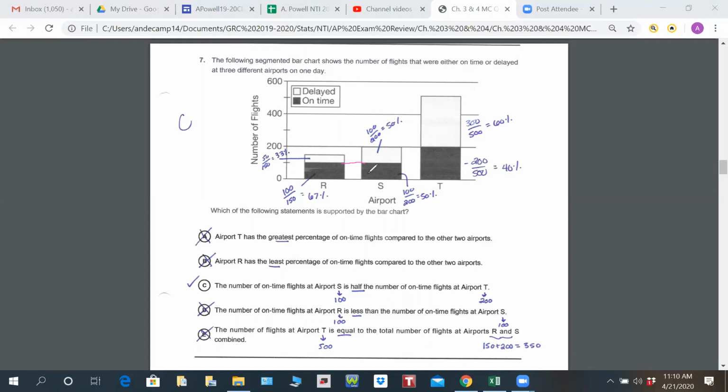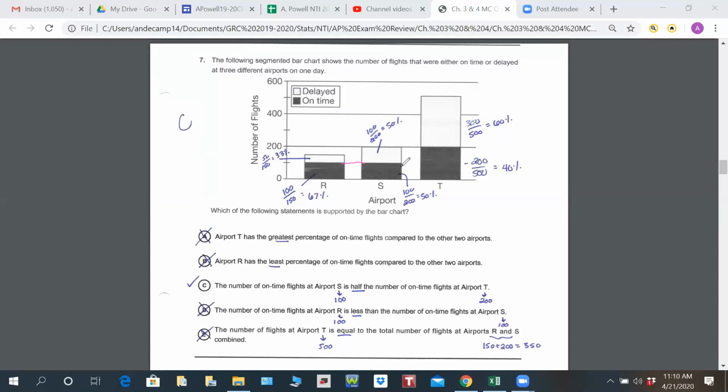After I glanced through the answers, A, B, C, D, E, I went through and made my proportions, because I knew it was asking about percentages and comparing them. For R, there's about 150 total, and about 100 of them have on-time flights, so 67%, or 0.6666 repeating, are on time, and 33%, a third of them, are delayed.